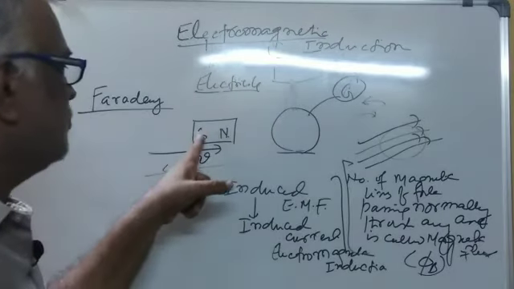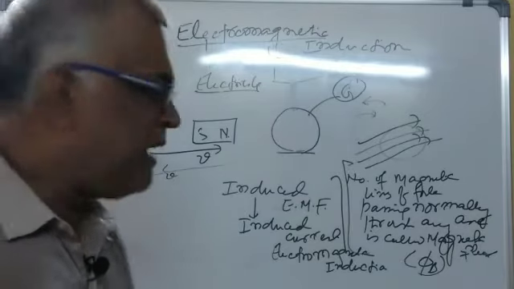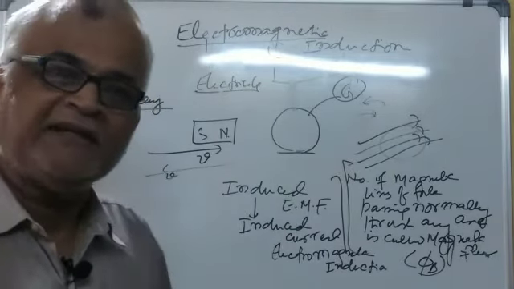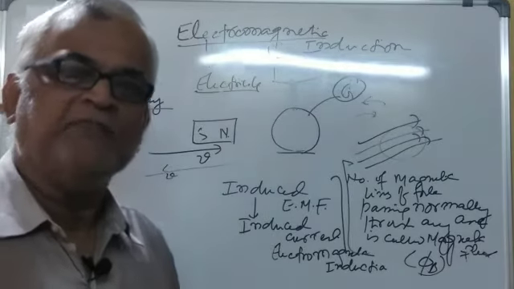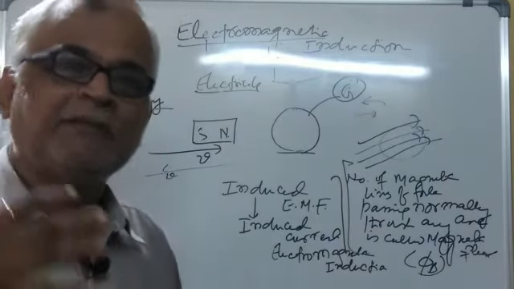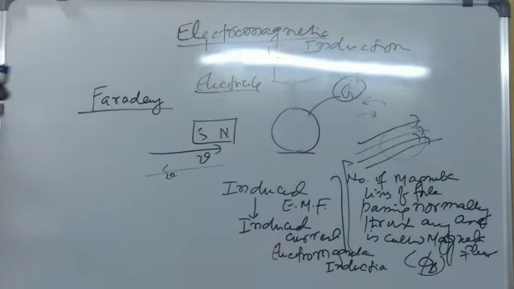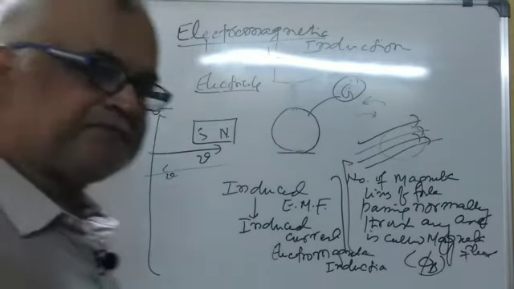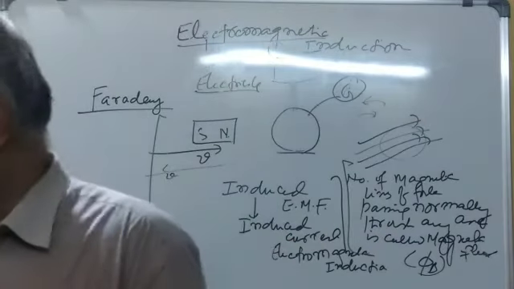Either you have motion in the magnet or you have motion in the coil, so that with respect to time, as the time passes, there is some change in the value of magnetic flux. Okay. Now let's see some mathematical aspects.